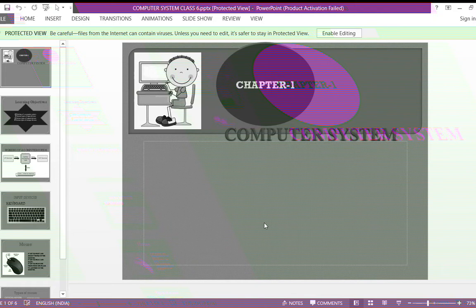So in your computer syllabus, total you have 10 chapters. So you all have the textbook of computer? Okay, very good. So in that, today we will start your first chapter and the name of the chapter is Computer System. In that we are going to see what do you mean by computer, which all are the types of your computer system, which all are the input devices and which all are the output devices.